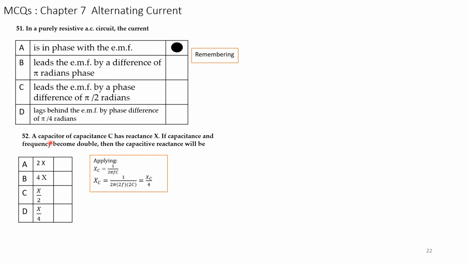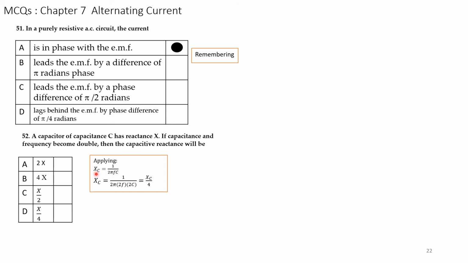Question number 50. A capacitor C has reactance X. If the capacitance and frequency double, then the capacitive reactance will be? Please read the question again. A capacitor has a capacitive reactance. Yes. So here he is increasing the capacitance C to 2C and the frequency to 2F.